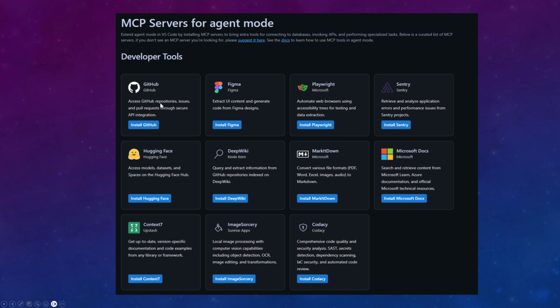So we can use GitHub. We can use the MCP GitHub. For example, today I used it in order to update some repos. I only need to tell the agent, through agent mode, to update or create, for example, a new pull request, or create a new issue in order to work on that issue, and the MCP server will do that for me. There is an MCP server for Figma, for Playwright testing, for reading through the Microsoft documentation,